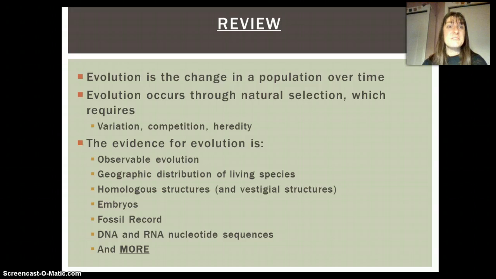Okay. So just to review very quickly, evolution is the change in populations over time. It occurs through natural selection, which requires variation, competition, and heredity. And there's lots of evidence for evolution, including, we can see it happen, geographic distribution of living species, homologous and vestigial structures, embryos, the fossil record, DNA and RNA, and a lot more. And even more things that are still being discovered today.